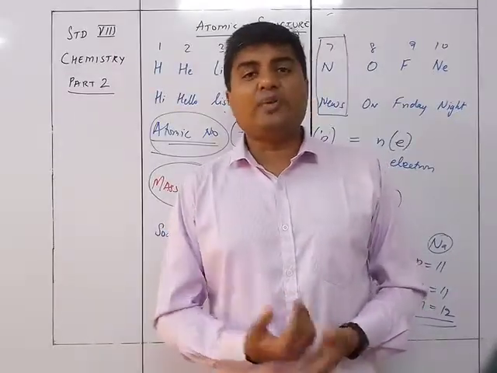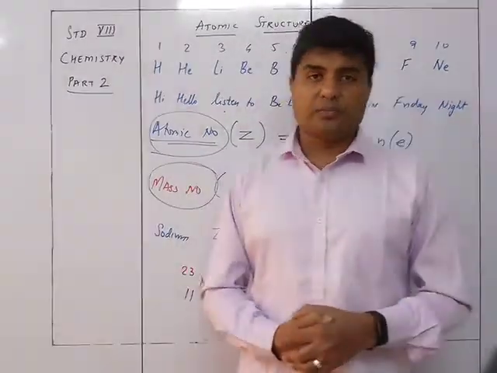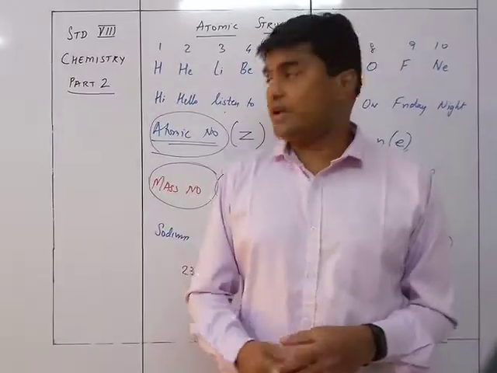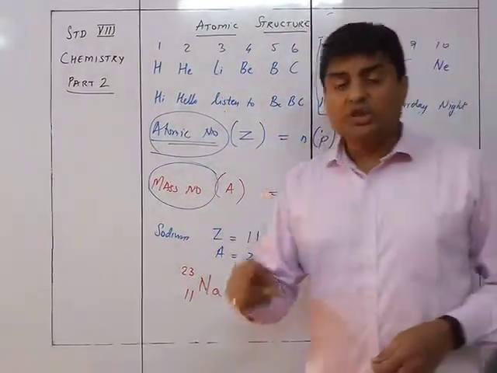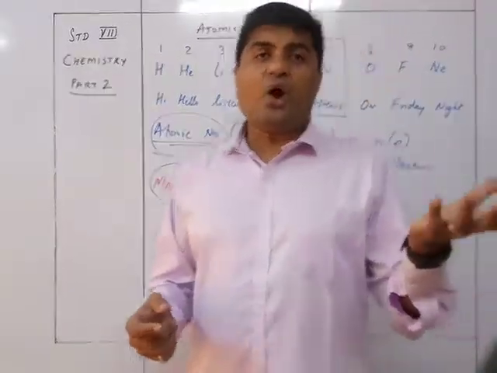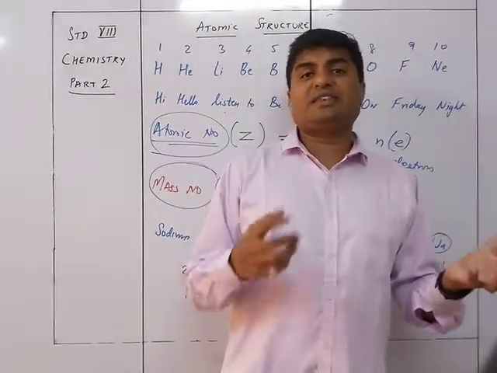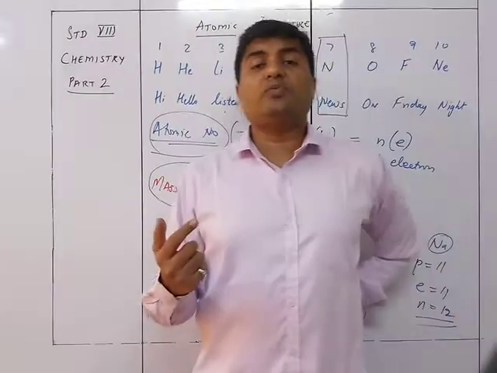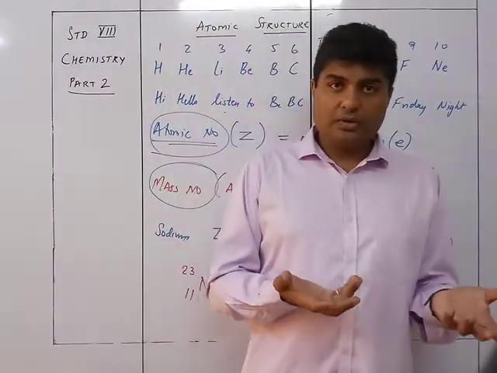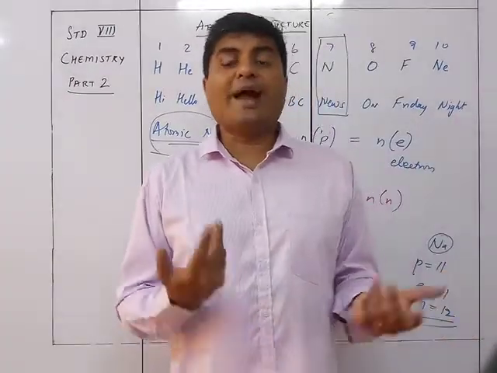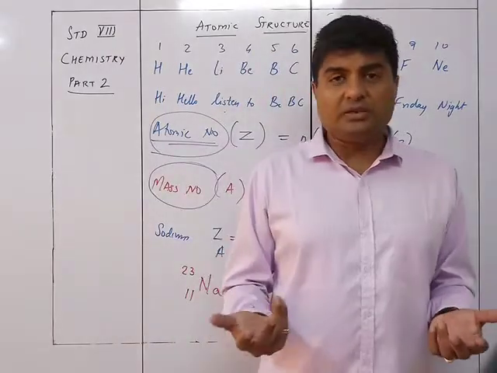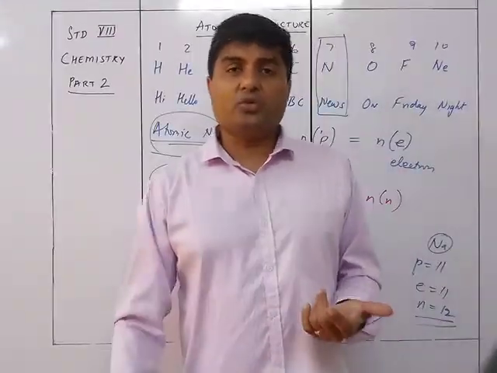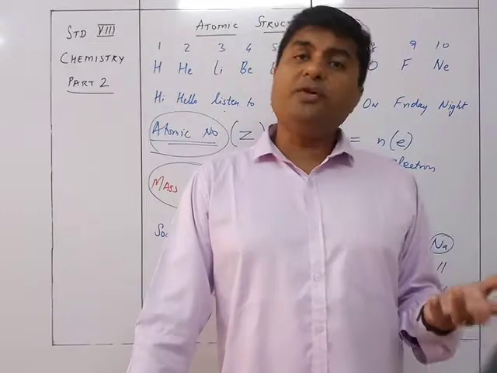So first of all, we started comparing everything with hydrogen because we know that the atomic mass number of hydrogen is 1. So if I take oxygen and I come to know that oxygen is 16 times heavier than hydrogen, that means if hydrogen is 1, oxygen will be how much? 16. Okay? If I come to know that nitrogen is 14 times heavier than hydrogen, that means if hydrogen is 1, then nitrogen will be 14.